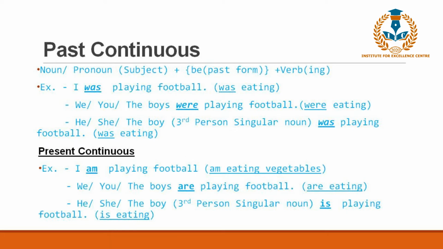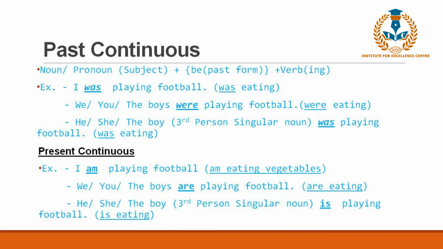So the structure we use here, as I've said earlier, is subject plus be in its past form and verb with an ing. Now let's look at the examples. I was playing football. The past tense of am is was. Now, as I told you earlier, am is also a form of be. The other forms are is and are. So we are changing the forms of be into its past.